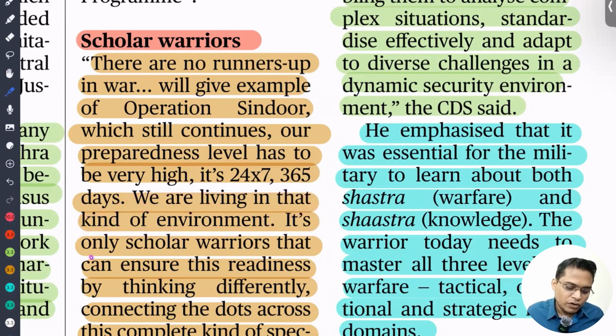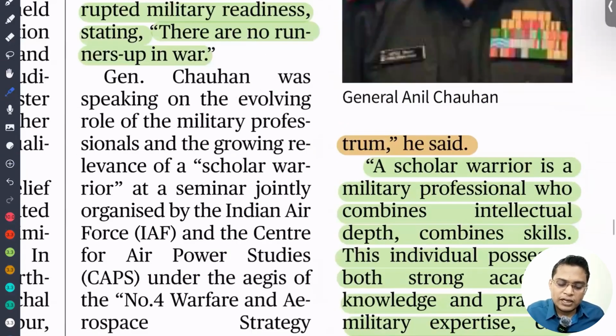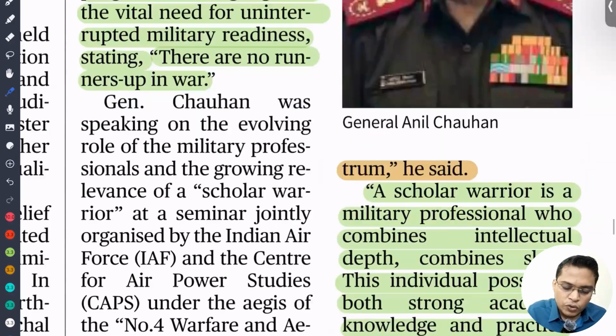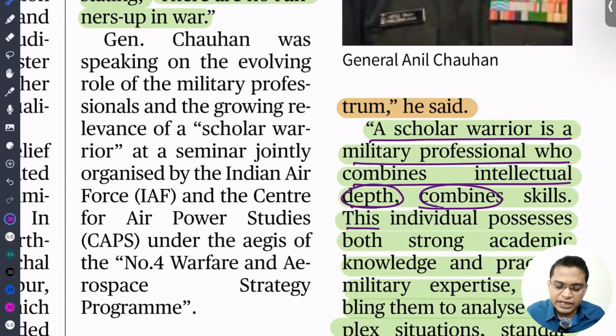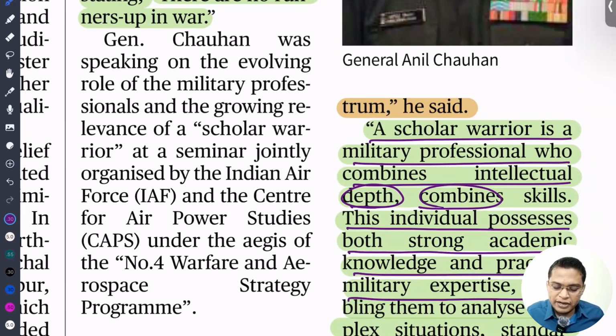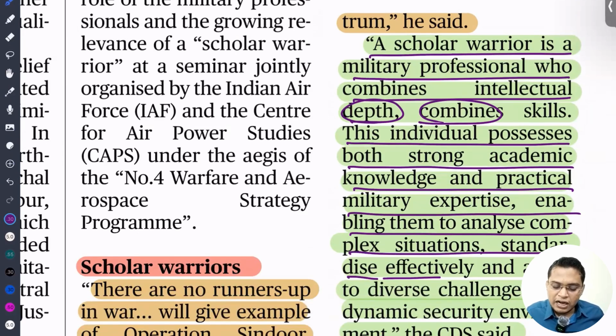So it is only a scholar warrior who can ensure this readiness by thinking differently and connecting dots across a complex spectrum. You have to remember this word. A scholar warrior is a military professional who combines intellectual depth with practical military expertise, both strong academic knowledge and practical skills, enabling them to analyze complex situations, strategize effectively, and adapt to diverse challenges in a dynamic environment.